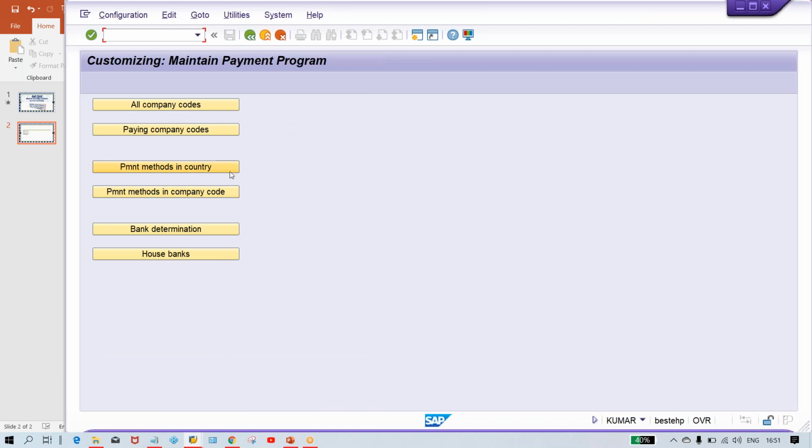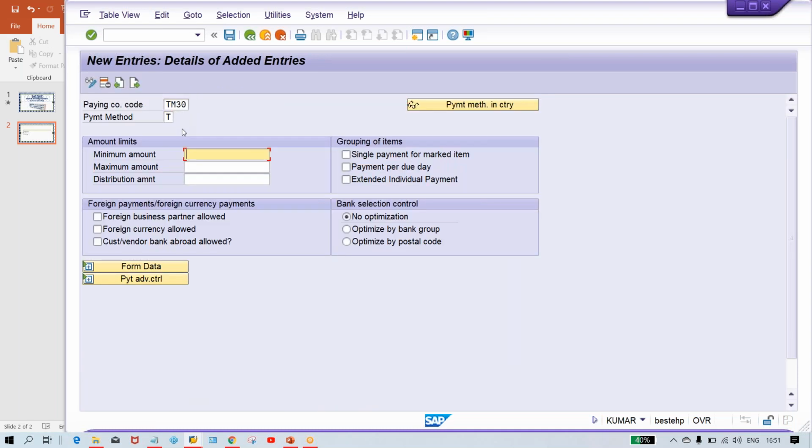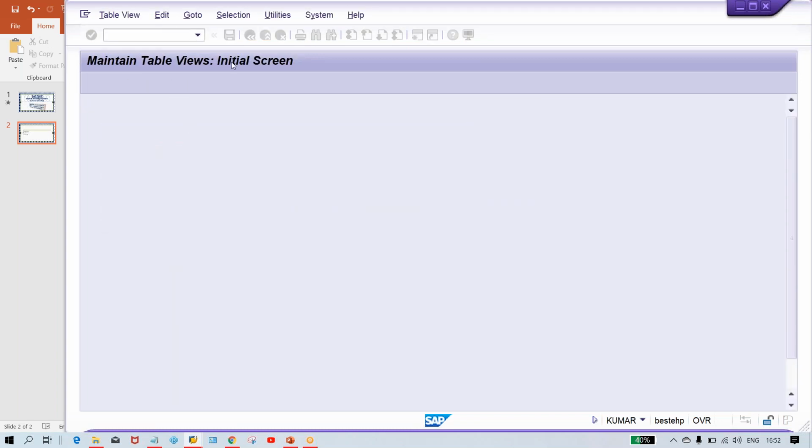So your payment method, a few payment methods are already given by SAP. By default, we are going to use that one. Click on payment method in company code and click on new entries, guys. Here, let's suppose TM30, you give T here. Minimum amount, let's suppose any minimum amount can be given, 0 rupees, and for maximum here we have given a maximum amount, and just save it. So here also minimum configurations we have done.